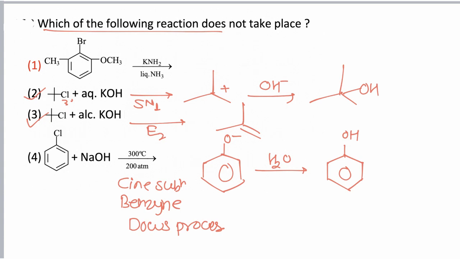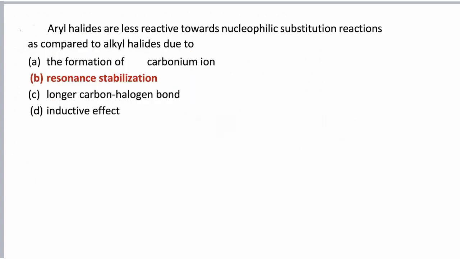But here in the first case, KNH2, a strong base, is taken, but at the beta position no hydrogen atoms are available to remove, so this reaction is not feasible, and hence the correct answer is 1, while the second, third and fourth reactions are feasible. Aryl halides are less reactive towards nucleophilic substitution reactions as compared to alkyl halides.